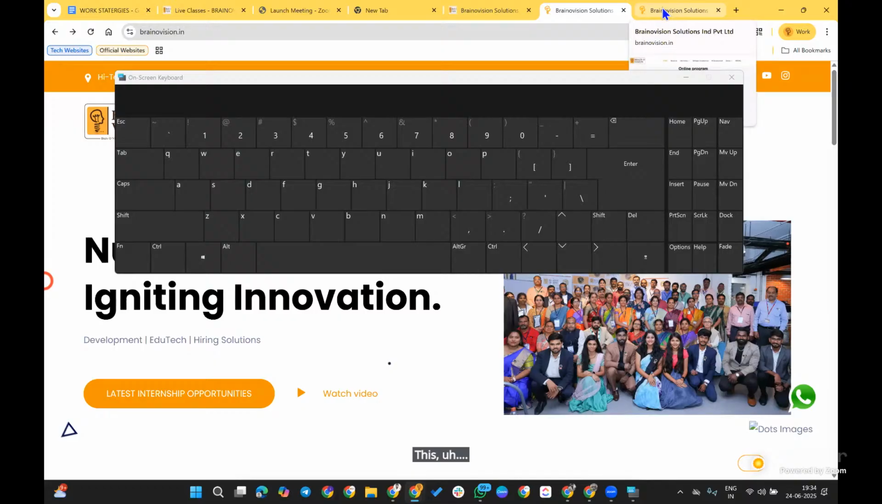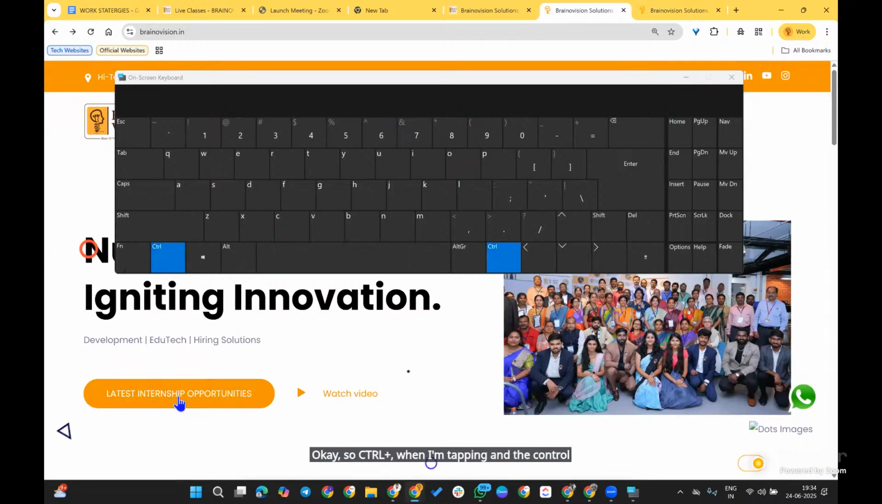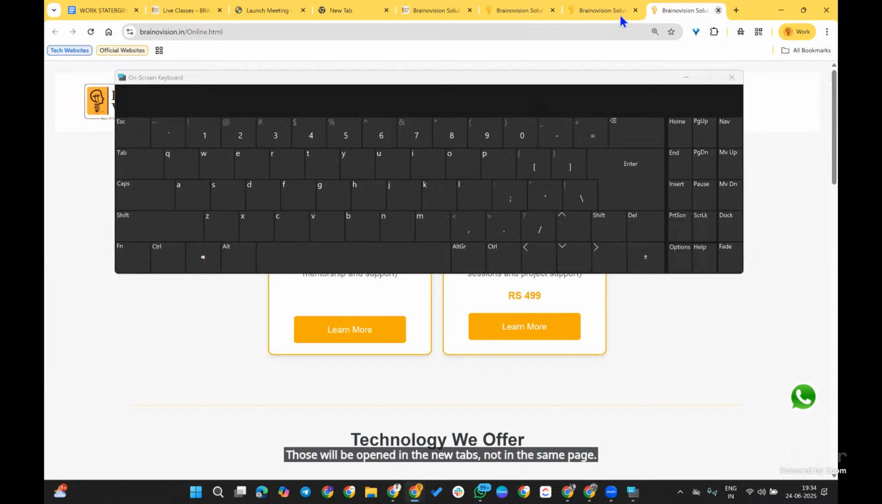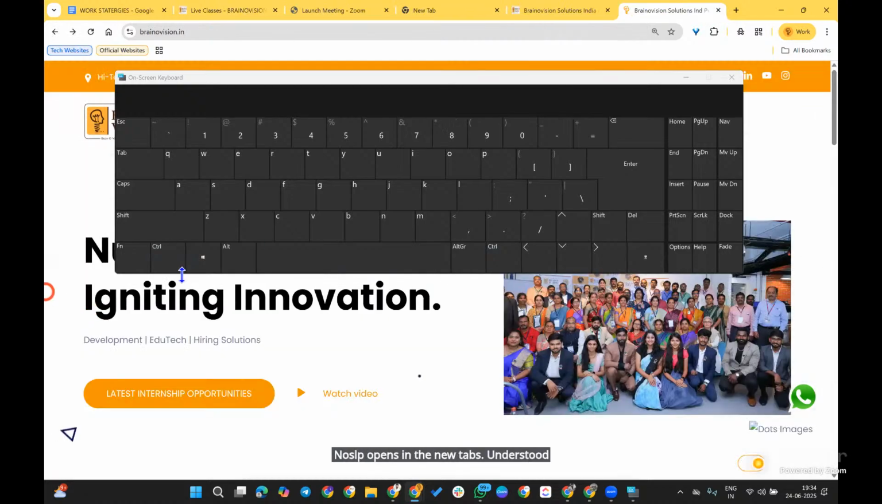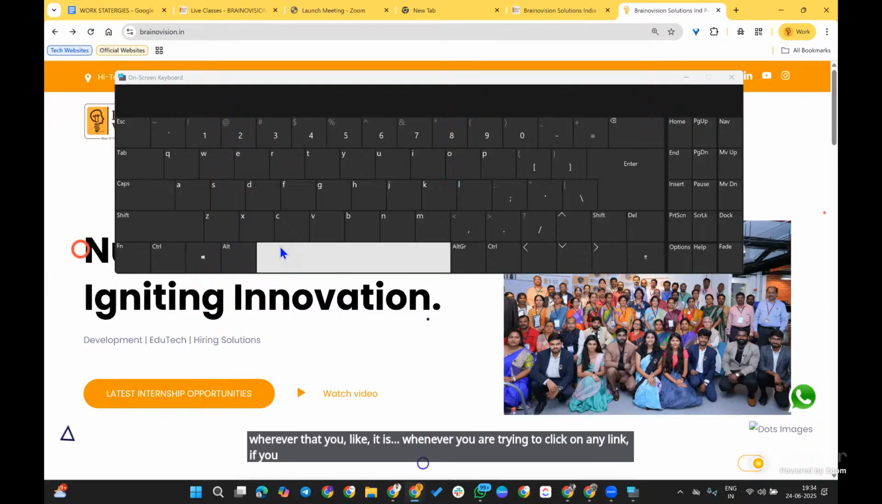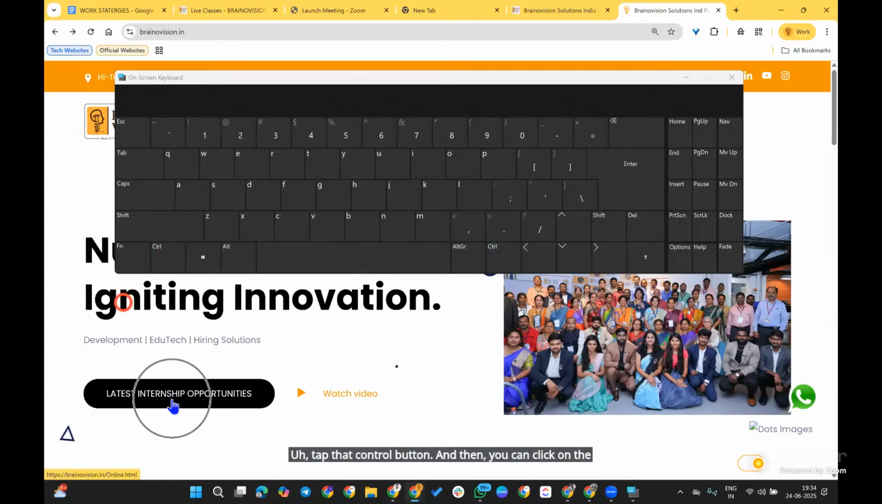Guys, are you able to see my virtual keyboard here? Yes, we're able to see that. Okay, so when I tap Control and also click on other links, those will open in new tabs, not in the same page. Understood? Not only on this website, wherever you are, whenever you want to open a link in a new tab, just hold the button and click on the link.